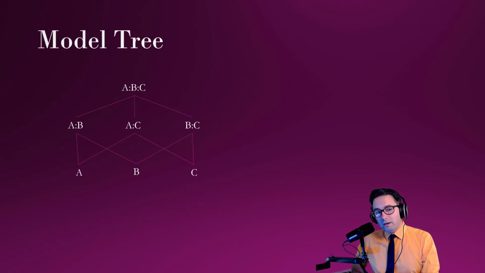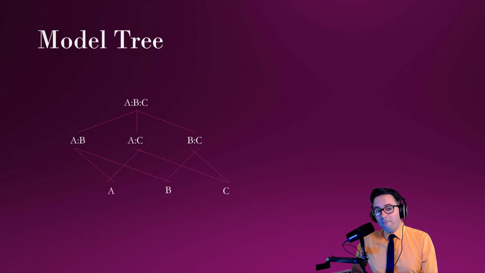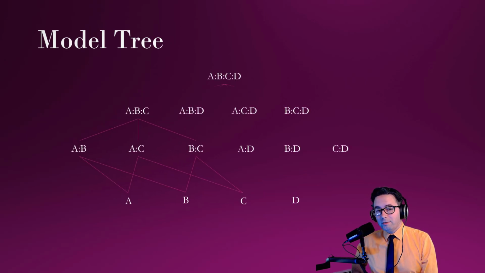Anyways, here is the basic thing. When we're referring to a model and comparing all of them, whatever variable we're referring to, for instance ABC, we have to look at everything underneath it. So if we're doing ABC, we have to do AB, AC, and BC, as well as the individuals A, B, and C. If we were to add 4 things, which we're not going to, but just to give you the rationale, we have to include all of these below it. And that's how we're going to do things.